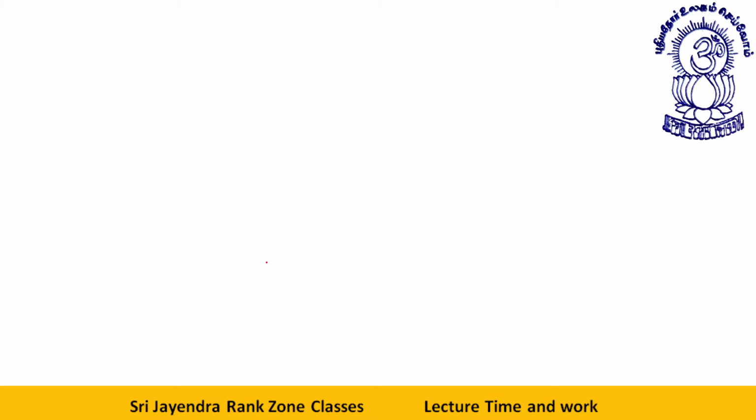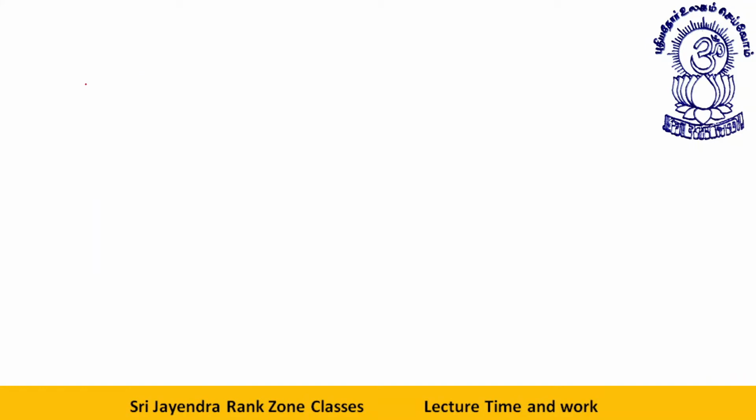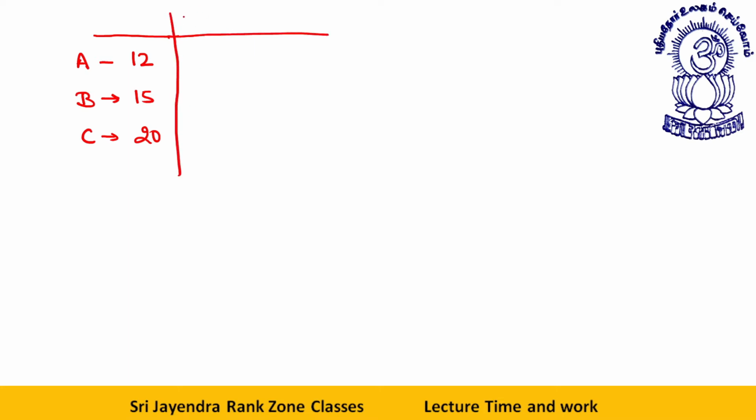Let's take another example. A can do the work in 12 days, B can do the work in 15 days, C can do the same work in 20 days. In how much time will all of them be able to finish the work? See, what is the total work? Let's assume total work to be the LCM of all these, that is 60. All these numbers divide 60.